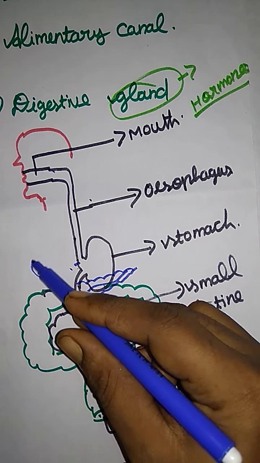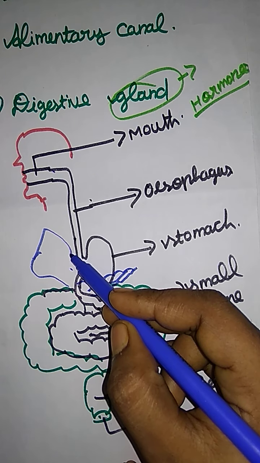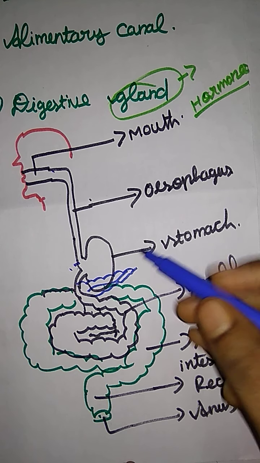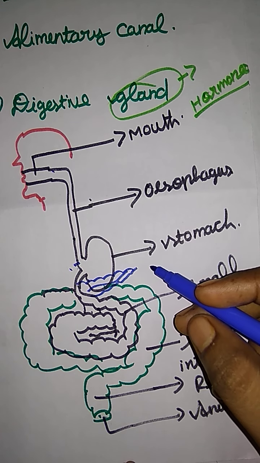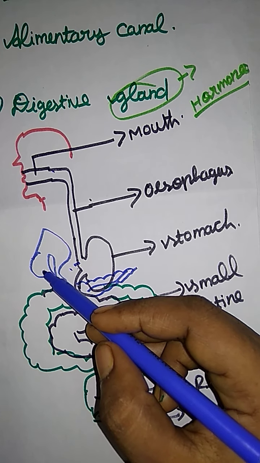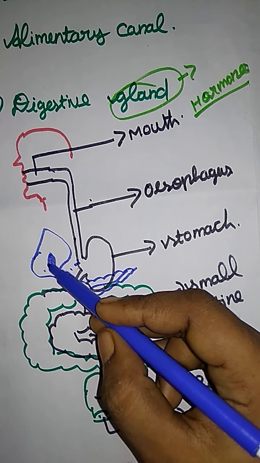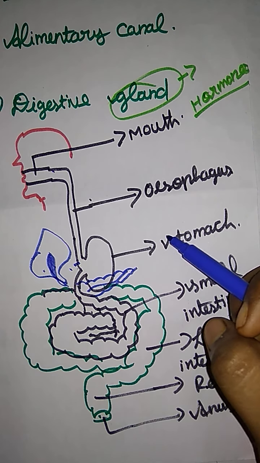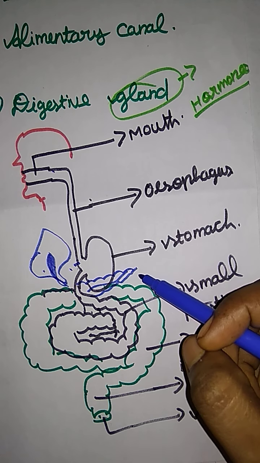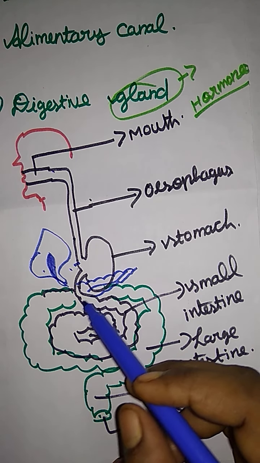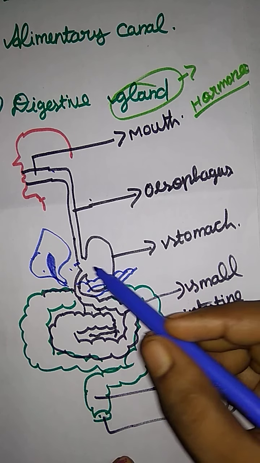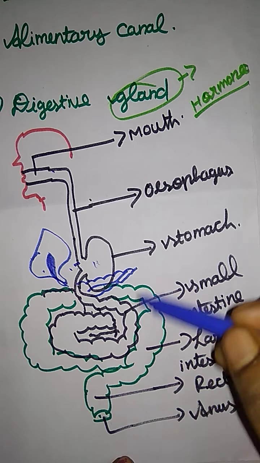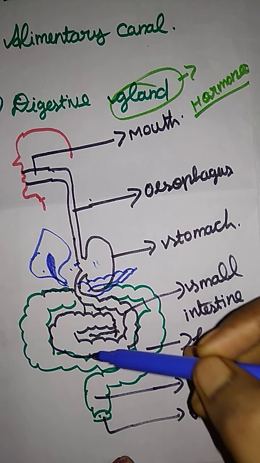Next, there is the liver, which secretes bile. Bile juice helps in the absorption of fat. So these are the glands, and not only that, the HCl and enzymes also come under this. These are all the glands involved in the human digestive system.